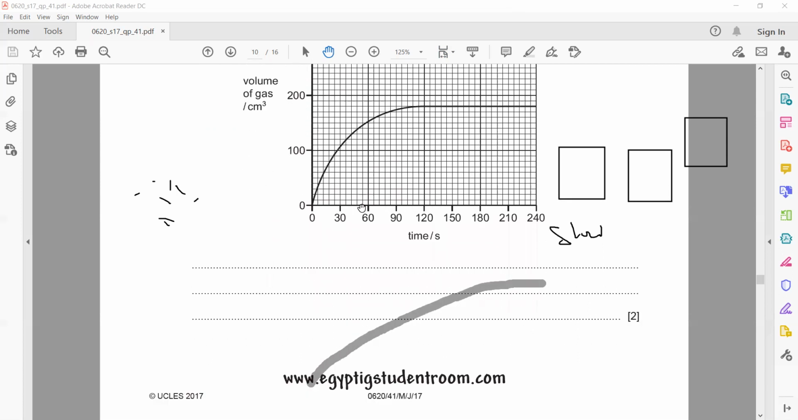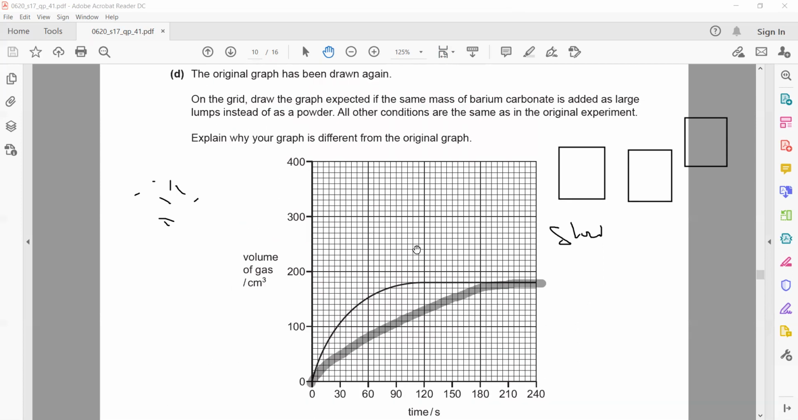Then explain why your graph is different from the original one. You will mention lumps will have a small surface area, so less collisions, reduce the rate.